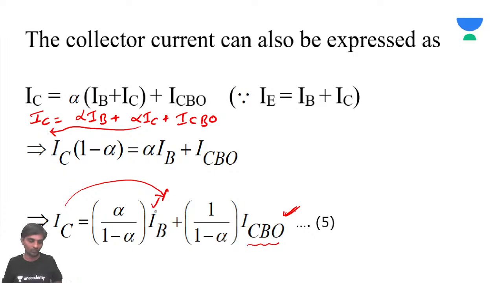Okay, let's move on. So this is what IC is going to be: alpha by 1 minus alpha into IB plus 1 by 1 minus alpha into ICB naught.